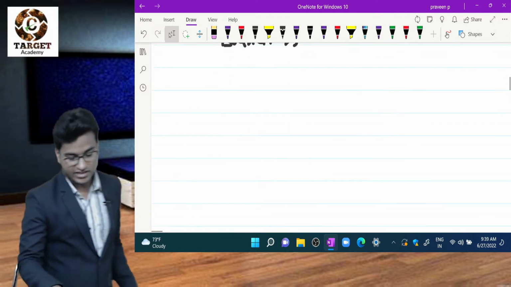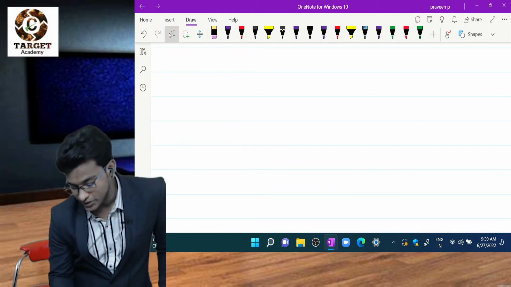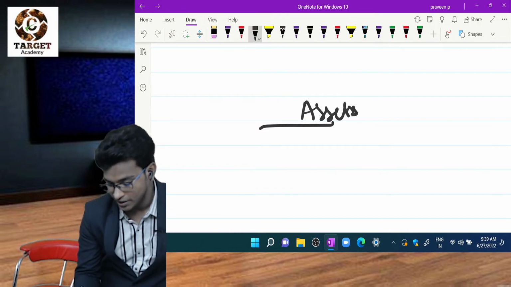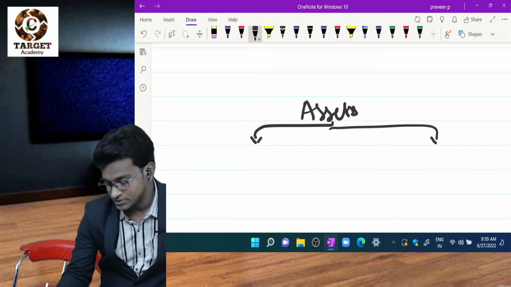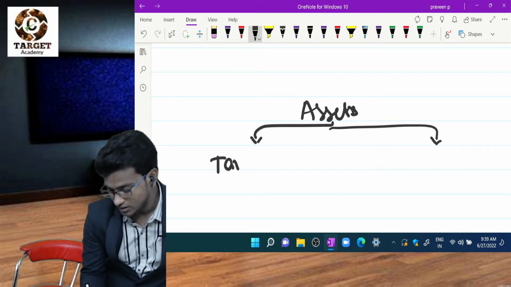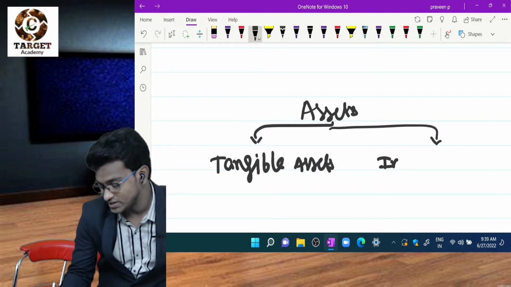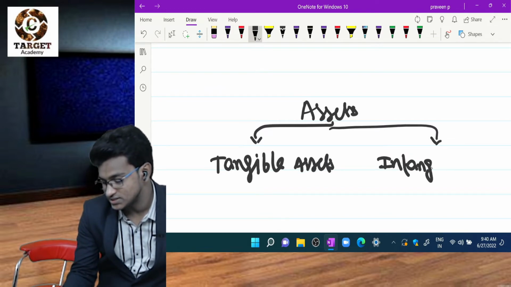Again, assets are divided into two types. How many types? Two types. They are called tangible assets. Another one is intangible assets.